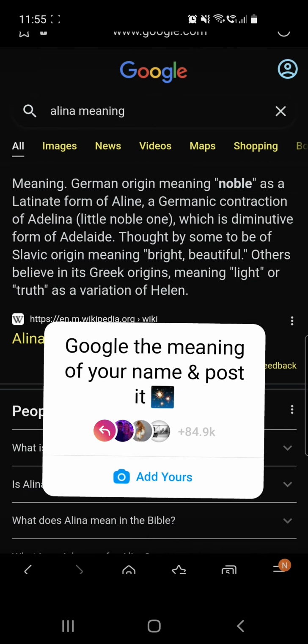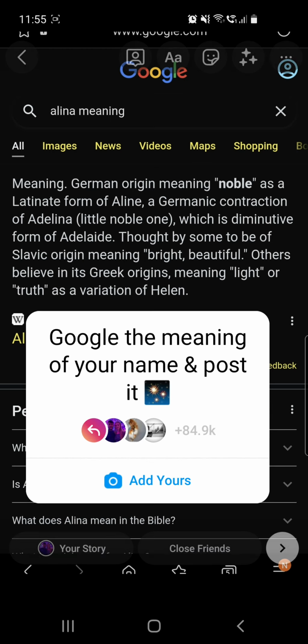So yeah, from here you can make your sticker bigger or smaller and place it where you want. And once you're happy with your story, you just have to share it. So click on the Your Story button from the left bottom corner.